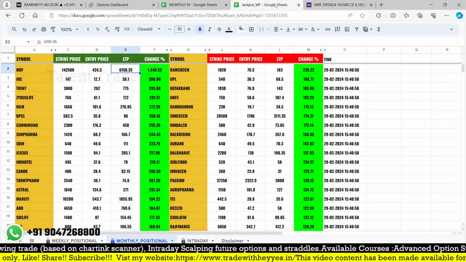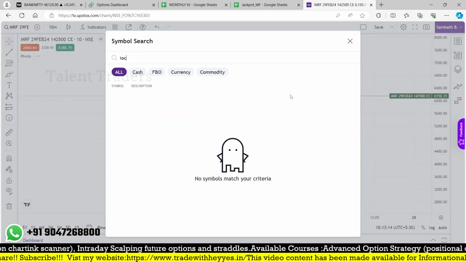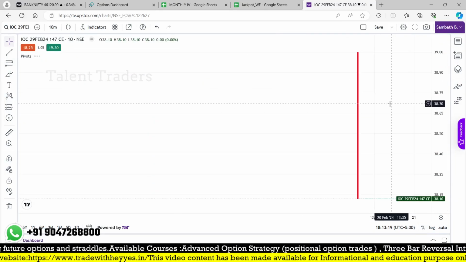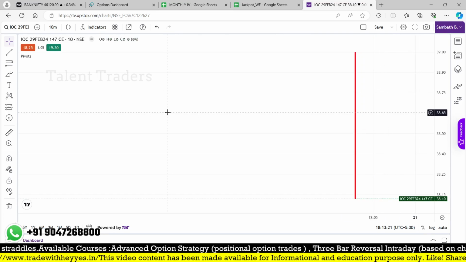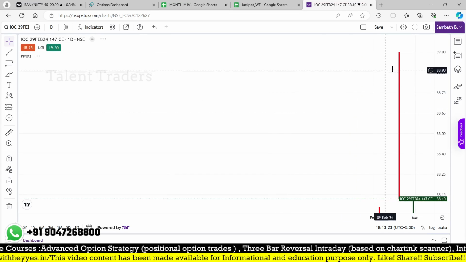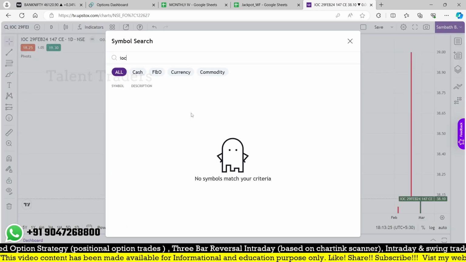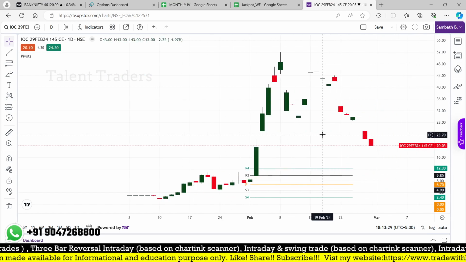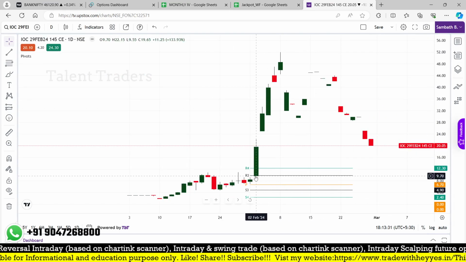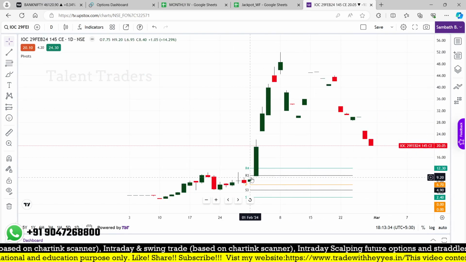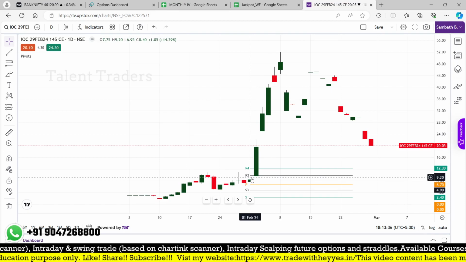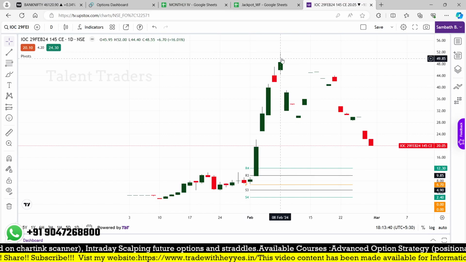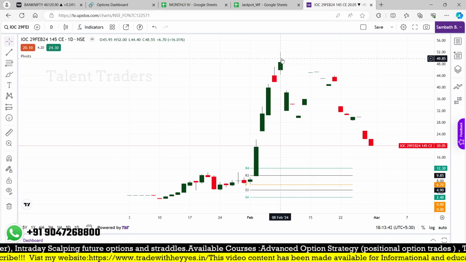But IOC, 147 is the strike price. You can see 147 after our entry may not be liquid at this moment. Let me check whether the strike price is active. Okay, IOC 145 may be liquid. Hope you understood, it's a daily chart. That is why I already told you that for liquid stocks, round number strike prices always work better. It started around 7 rupees and went up to a maximum of 52, finally closing at 20.